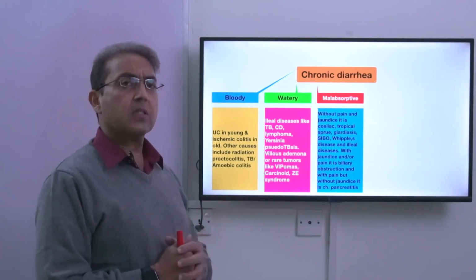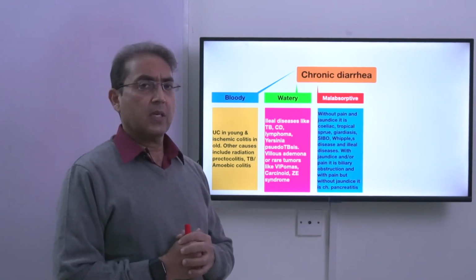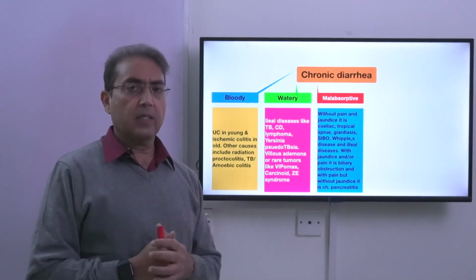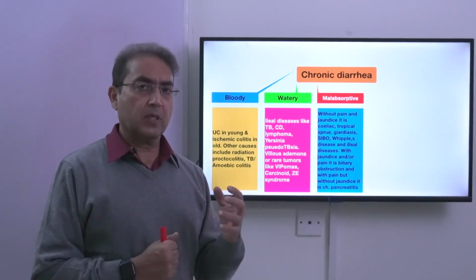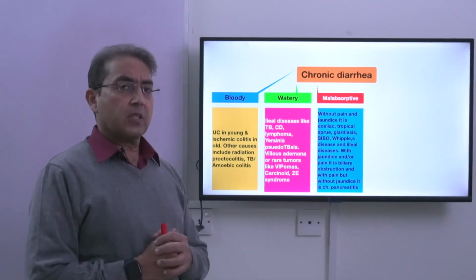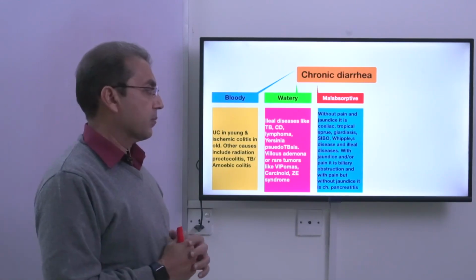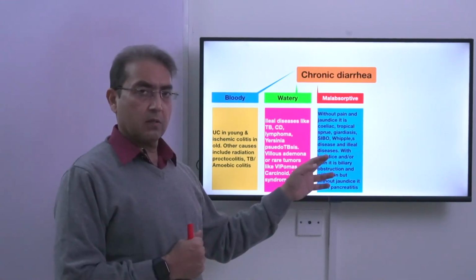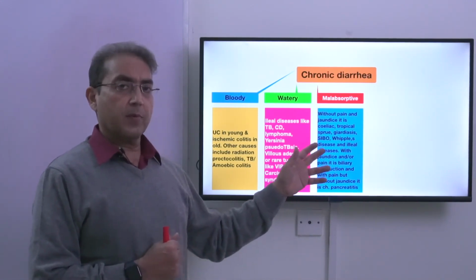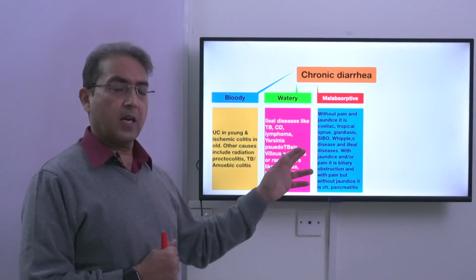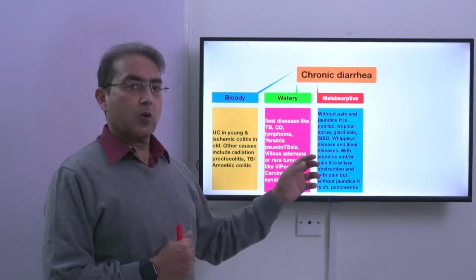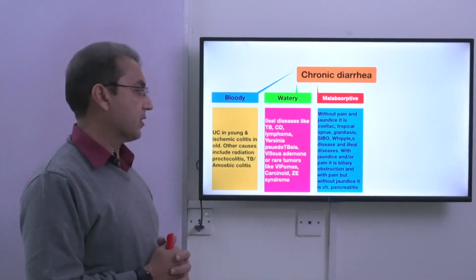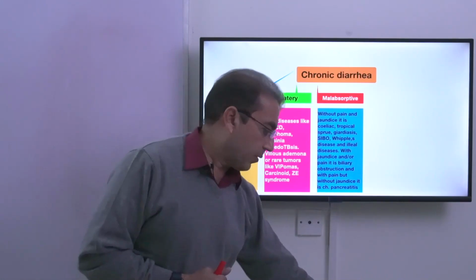In fact, some of the drugs can produce a condition similar to celiac disease. It's not exactly like celiac disease. For example, the angiotensin receptor blockers can produce a similar condition. And if a patient has malabsorptive diarrhea with jaundice, with or without pain, this may be biliary obstruction. And if the diarrhea is without jaundice but there is abdominal pain, the patient is suffering from pancreatic insufficiency because of chronic pancreatitis.